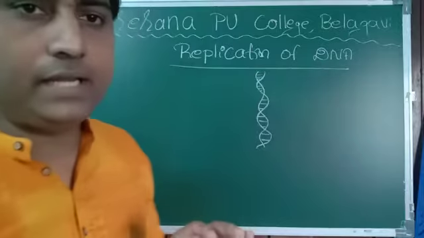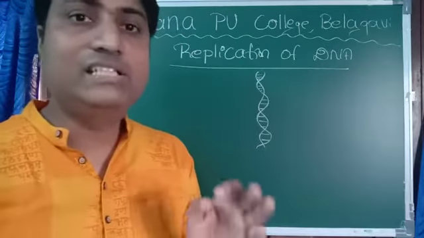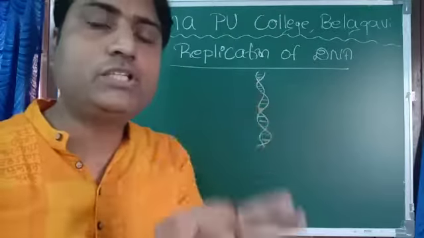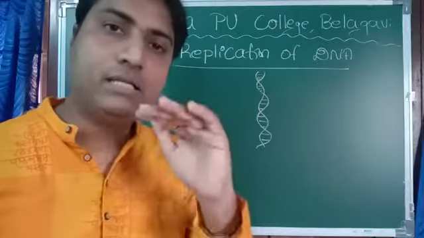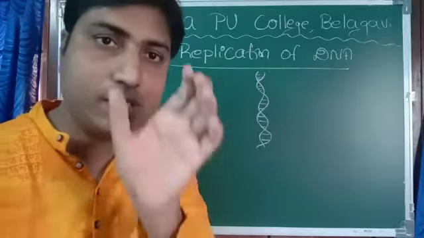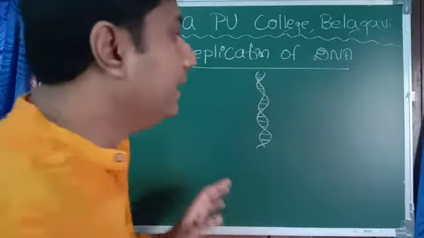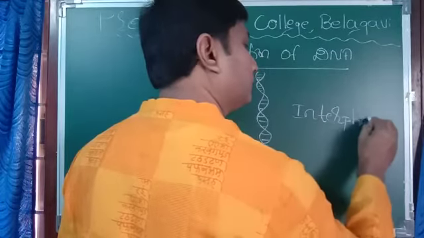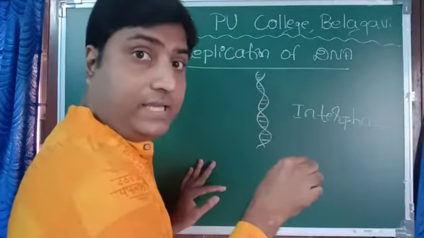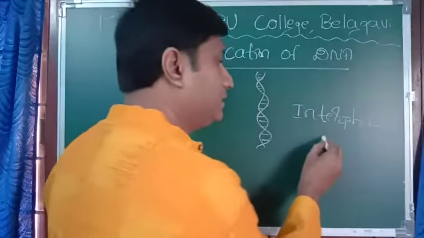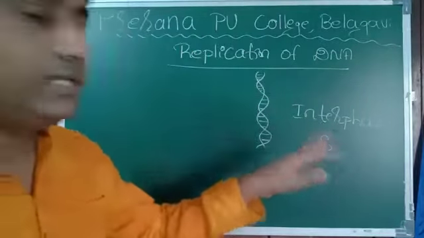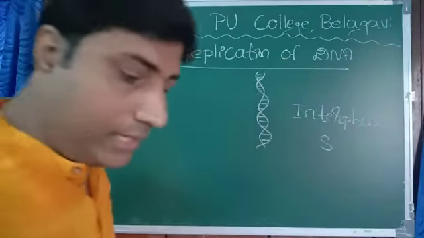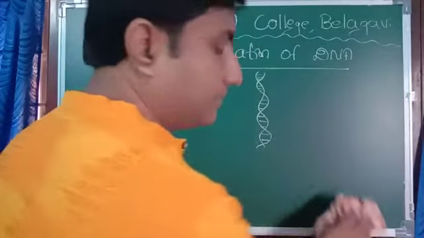The replication of DNA, or synthesis of DNA as we call it, generally takes place during cell division, just prior to cell division. Whenever a cell goes for division, for example mitosis, before that there is one phase called interphase. And in interphase there is a stage called S phase. S means synthesis. During this phase DNA replication takes place.